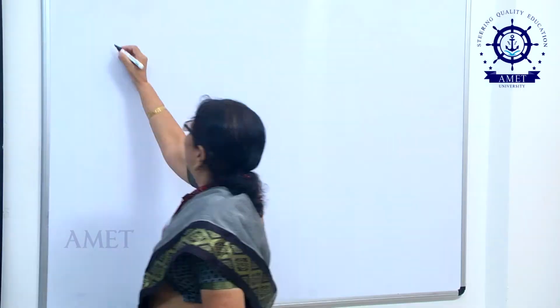In today's class, we are going to have an insight on ratio analysis. To start with, let me explain what is meant by ratio analysis. Ratio analysis in simple terms is the establishment of a mathematical relationship between two accounting figures that are related to each other. I repeat, it is very important to ensure that the two accounting figures are related to each other. Only if they are related to each other, we would be able to arrive at logical conclusions.